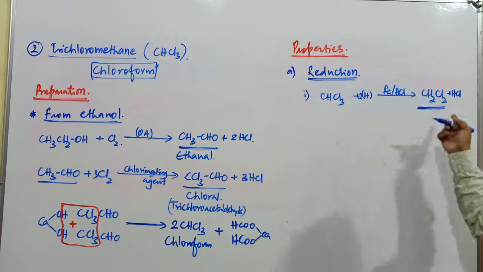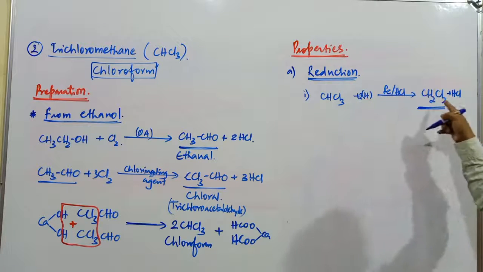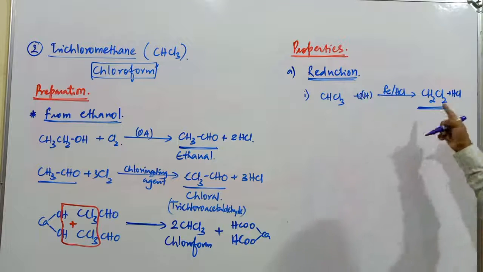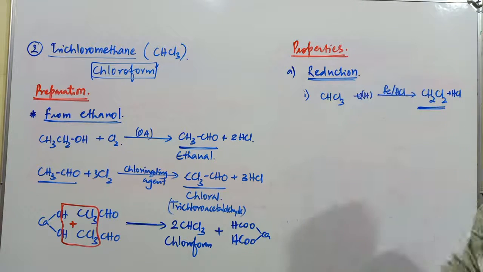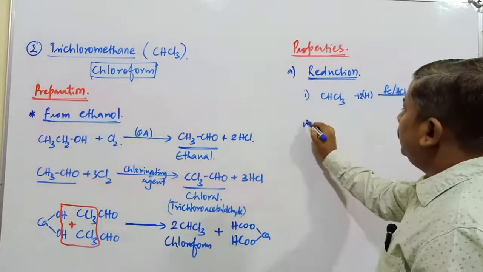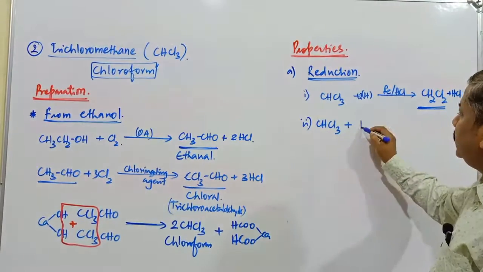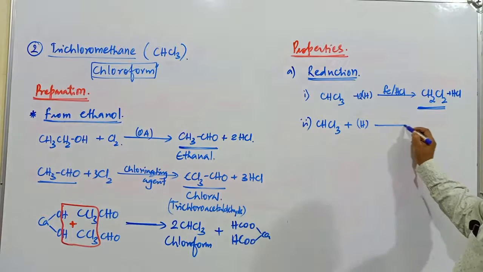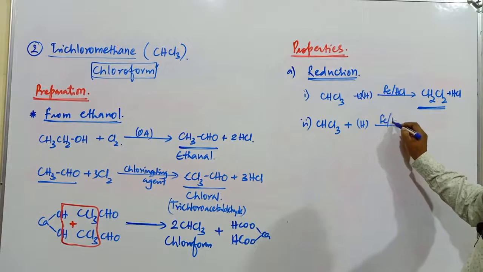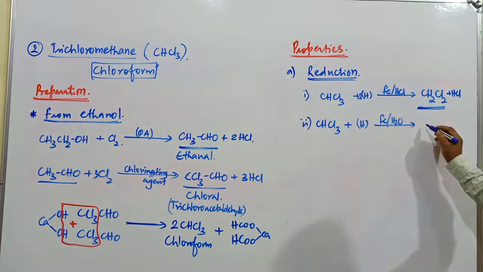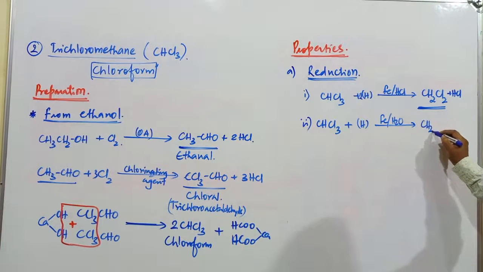How can we identify reduction? Addition of hydrogen takes place here. Addition of an electropositive element or removal of an electronegative element is also referred to as reduction. Another reduction reaction: this chloroform compound is reduced again, in complete reduction. If complete reduction takes place, it gets converted into another compound, that is CH4.